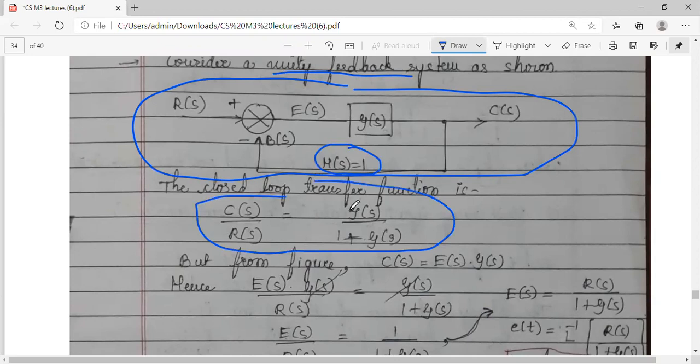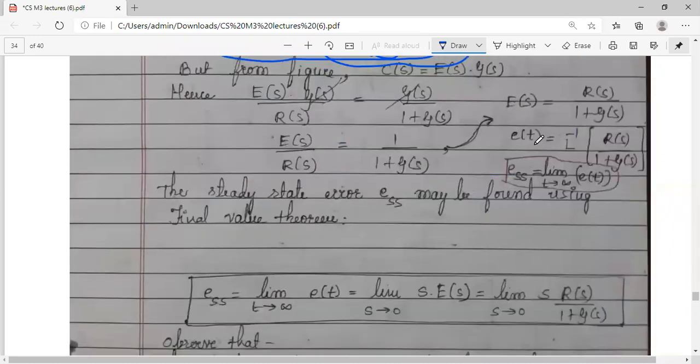So your transfer function equation will have only G of s in the denominator. If I consider feedback as well, not unity, but some transfer function H of s, then the equation will be something like this. And the error signal that we have seen, steady state error, is equal to limit t tends to infinity. It is important here.